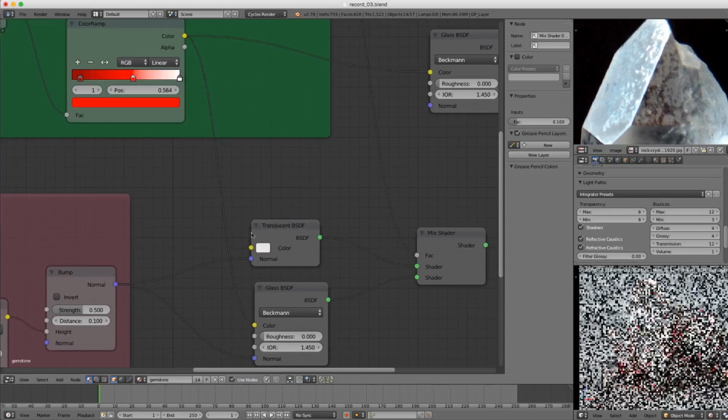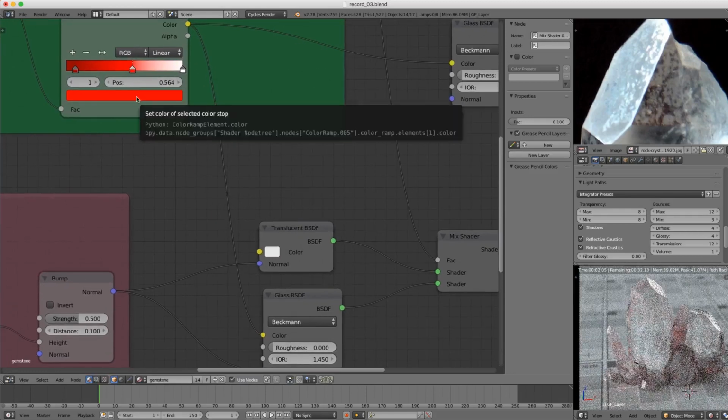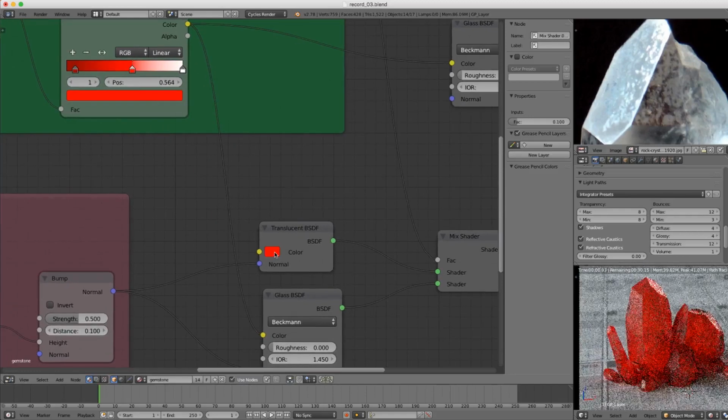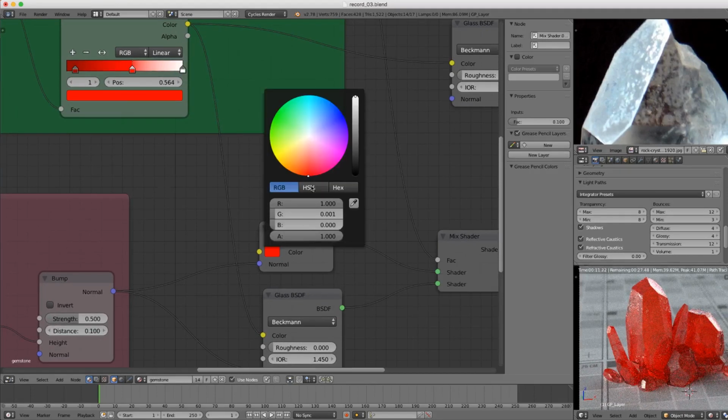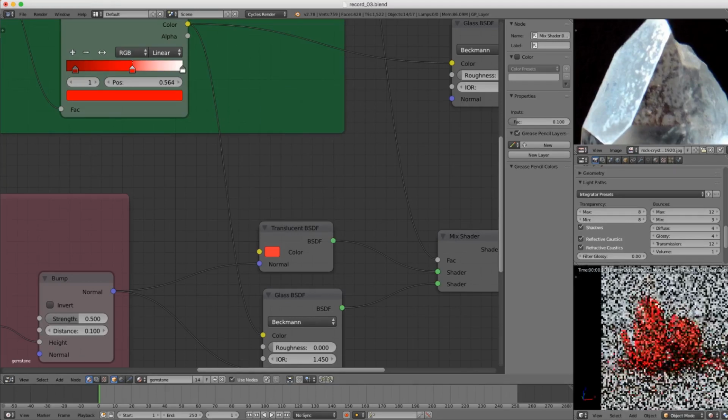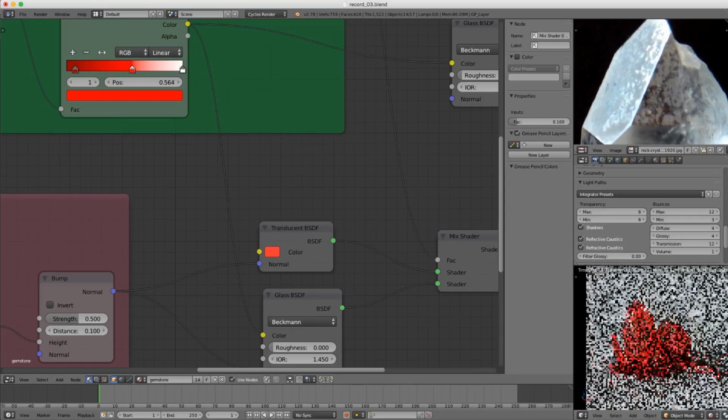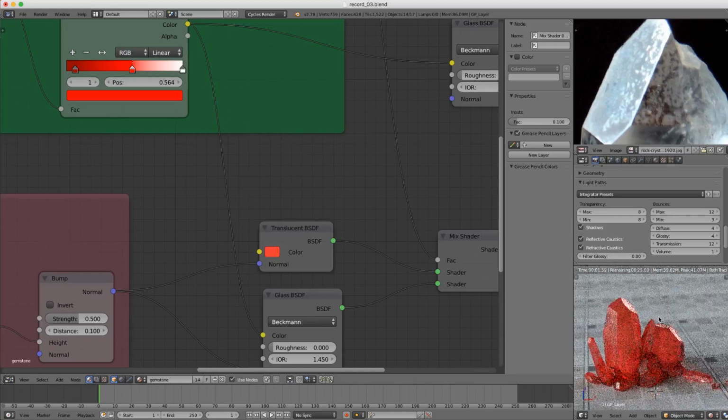So maybe I'll unplug it from translucent and just copy that red color in there instead. Now that looks pretty good. Maybe dial down the saturation just a bit, like 0.8. Just a touch. But that looks pretty neat. Kind of reminds me of a red rupee from Zelda, though a lot of things remind me of Zelda.